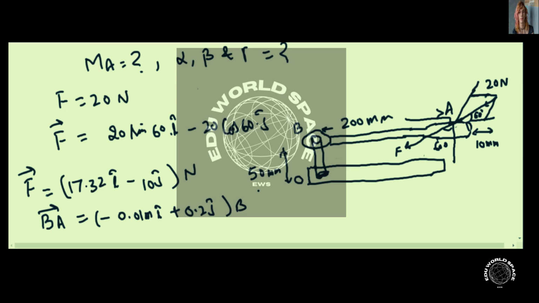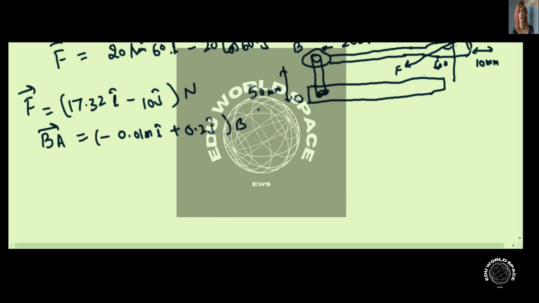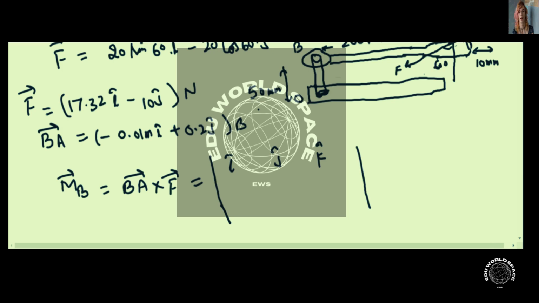Now the moment of force about point A will be the cross product of the position vector VA and the force vector. We will solve it by determinant i cap, j cap, k cap. Substitute the value of position vector minus 0.01, 0.20, 0. Substitute the value of force 17.32, minus 10, 0.